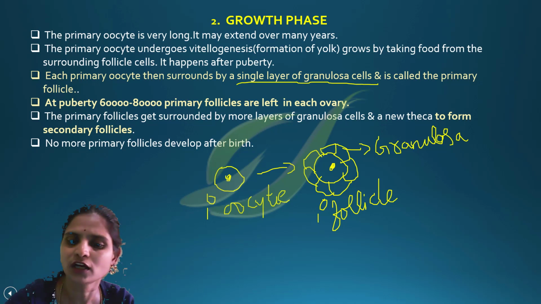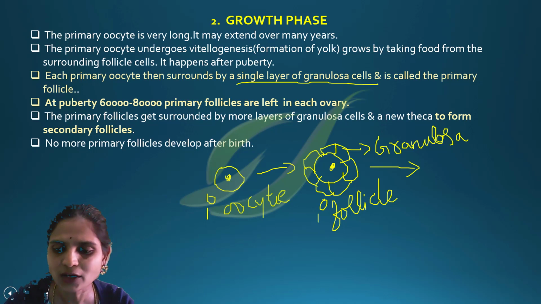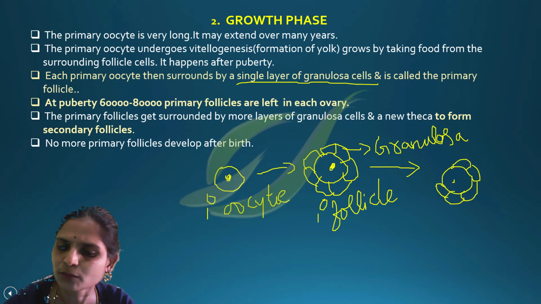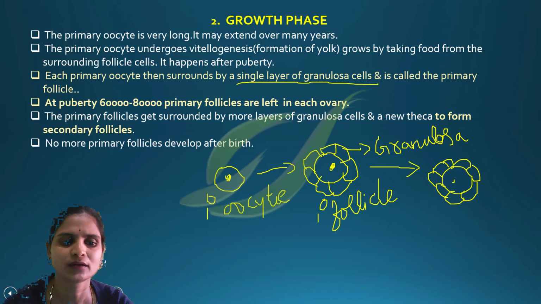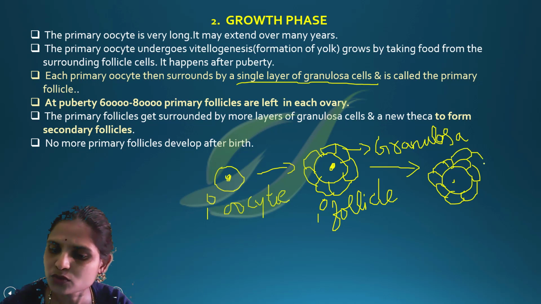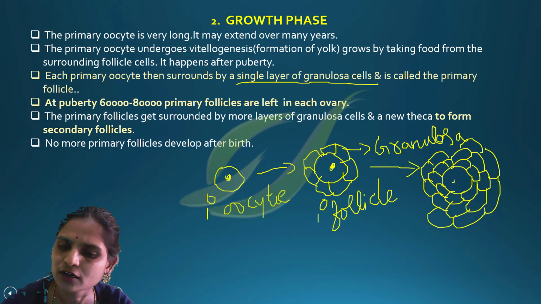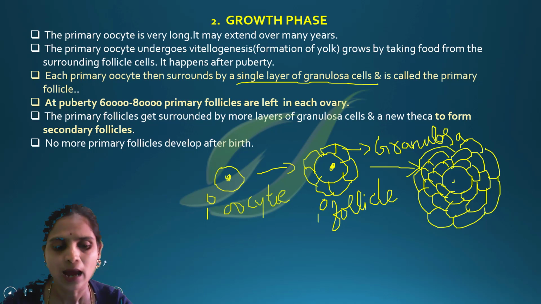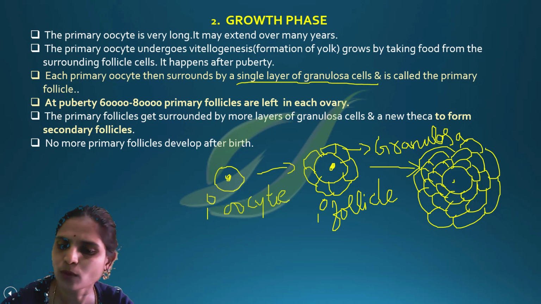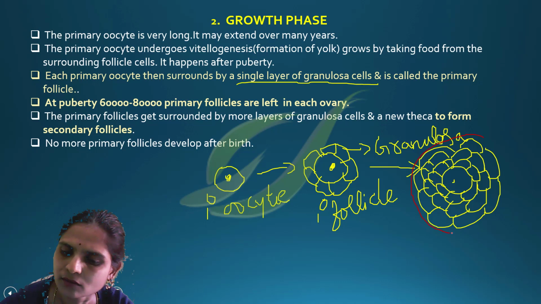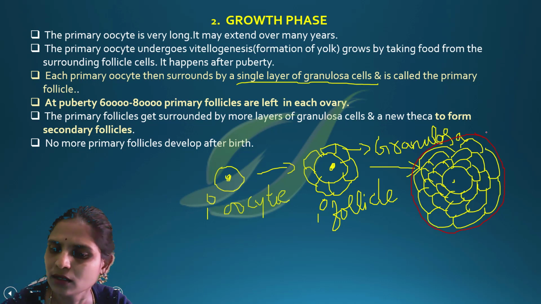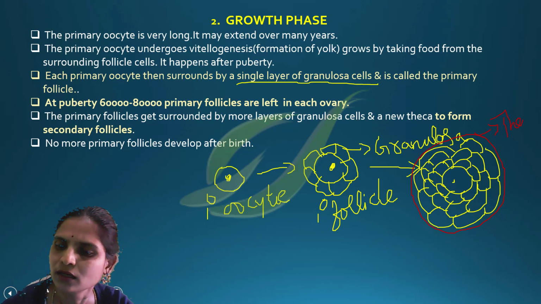Now this primary follicle will grow, where you can find there will be more granulosa cells. In the primary follicle only one layer is present, so it will start producing 2 to 3 layers of granulosa cells. And then it produces one thick layer which is called the theca layer.